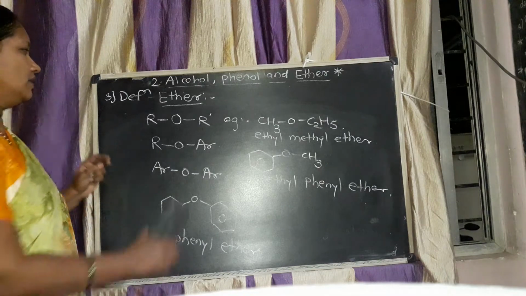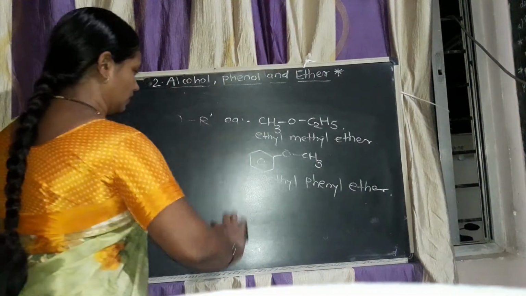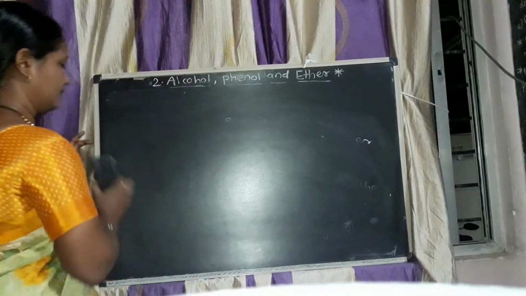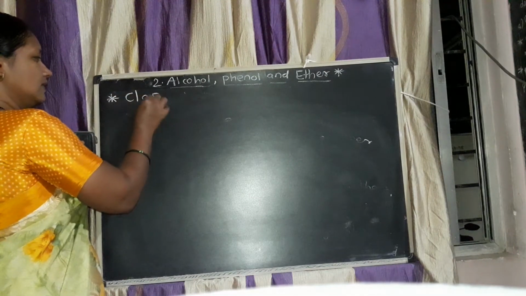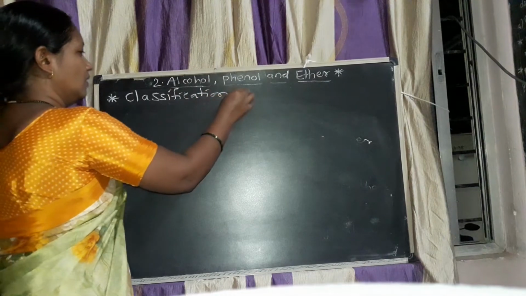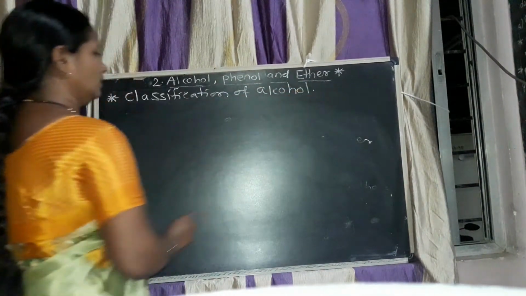Now next, we will study the classification of alcohol.